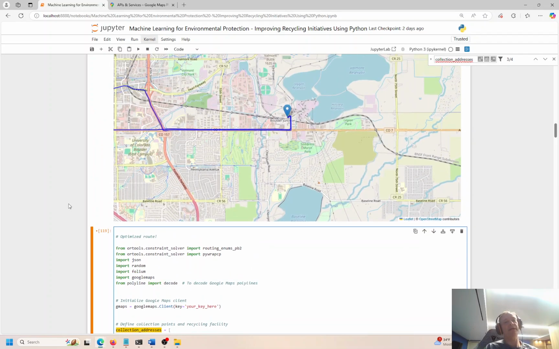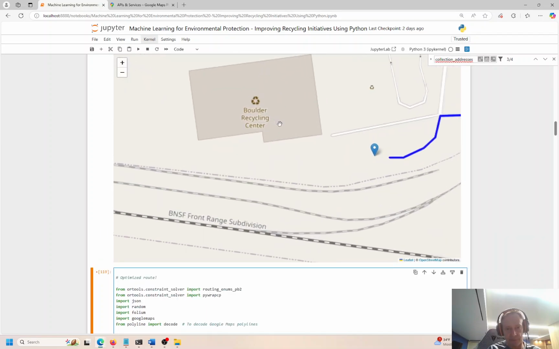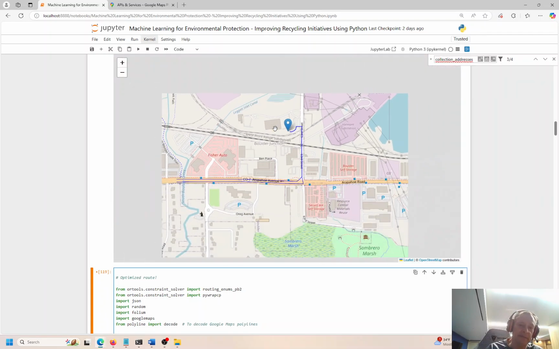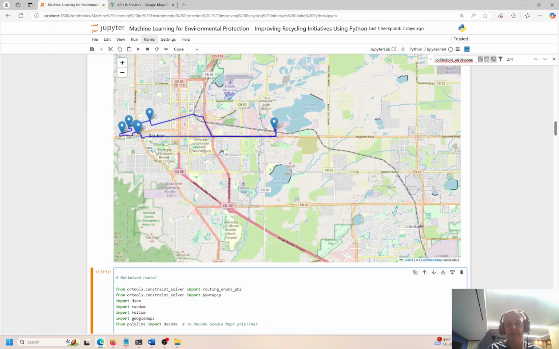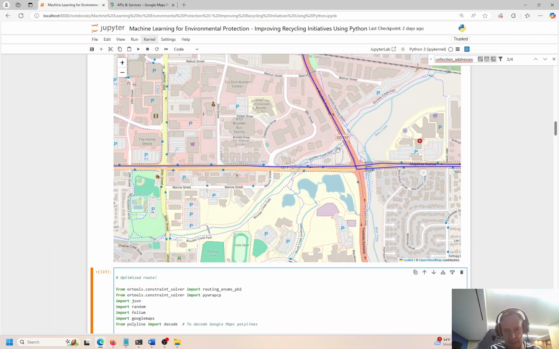So if we start at any one point randomly and finish at any one point randomly, that may or may not be the optimized route. We want to start at this recycle center. This is Boulder, Colorado. Okay, so if I zoom in, you'll see Boulder Recycling Center. So that is the origin and the destination. If I zoom out on the map, you can see the vehicle follows the roads here. It doesn't just go straight.